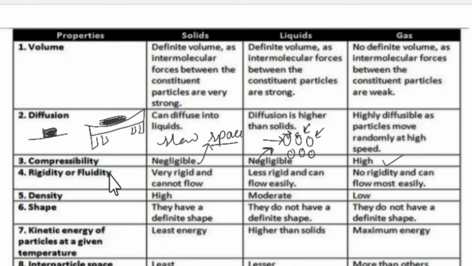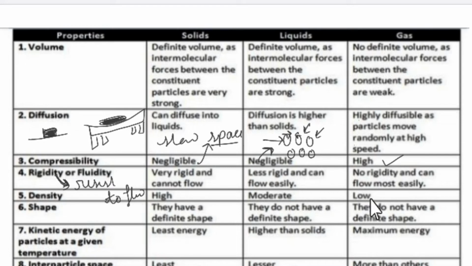Rigidity and fluidity. Solids are very rigid, liquids are less rigid, and gases have no rigidity. What is rigidity? Rigidity is the property which resists flow, the property that does not let the substance flow. Fluidity is the property when a substance flows. So solids cannot flow, liquids flow, gases also flow.